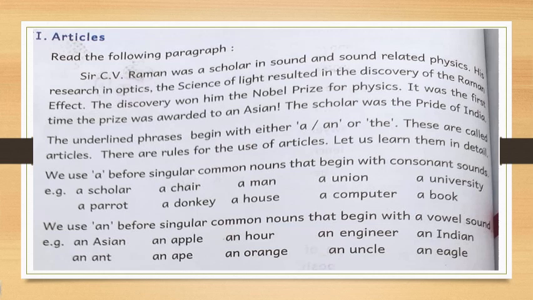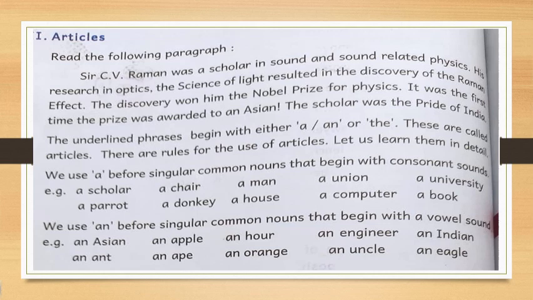Okay, see here. Scholar, S is a consonant. So you can write a before scholar. A chair, chair starts with a consonant. C is a consonant, as you know. Then a union, a university, a parrot, a donkey.